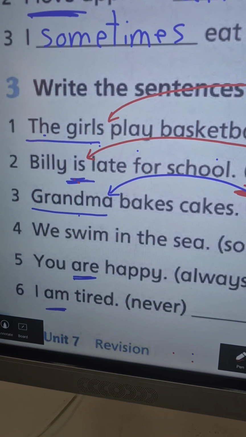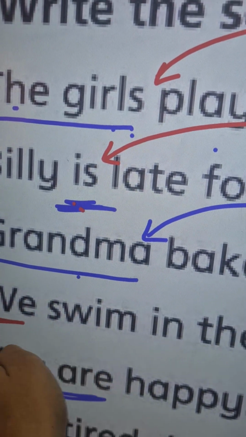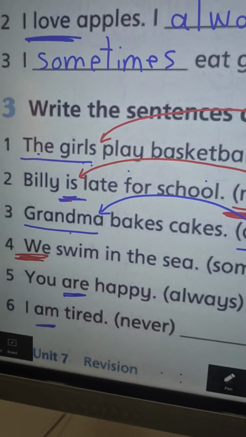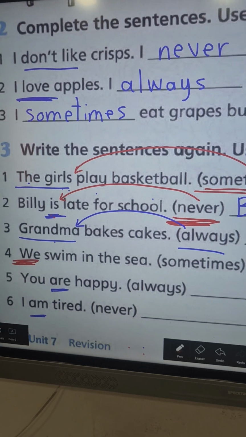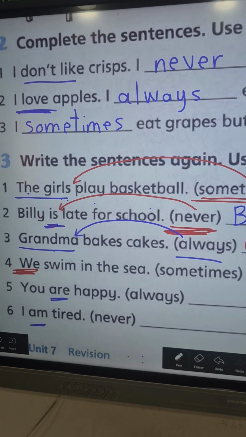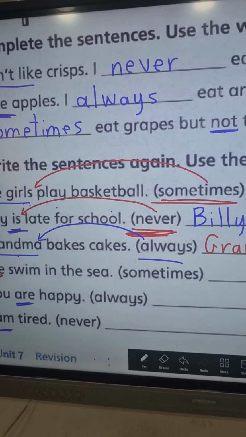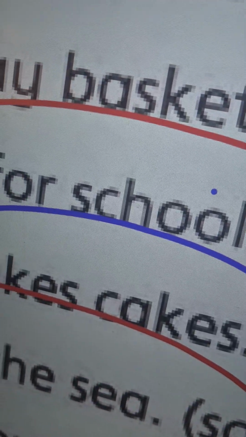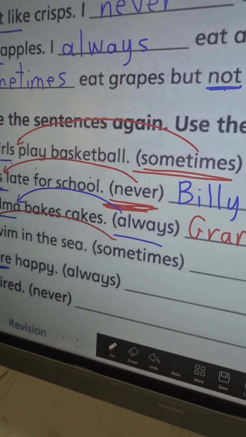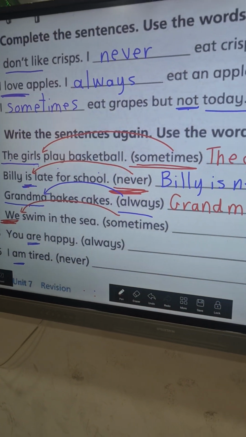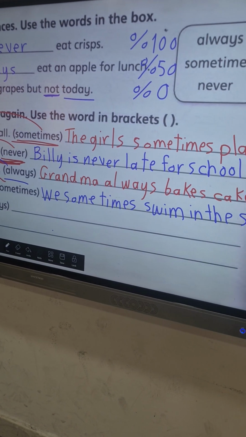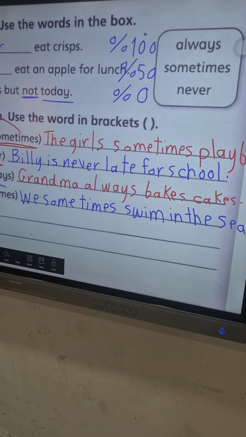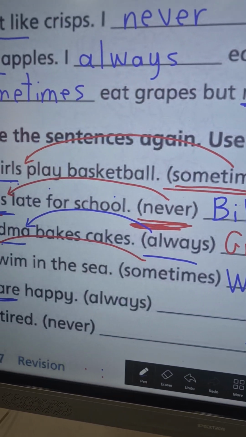Now number 4. We swim in the sea. We, here the subject. This pronoun is the subject. We don't have is or are. So we should write sometimes after the subject. We sometimes swim in the sea. So here sometimes after we.